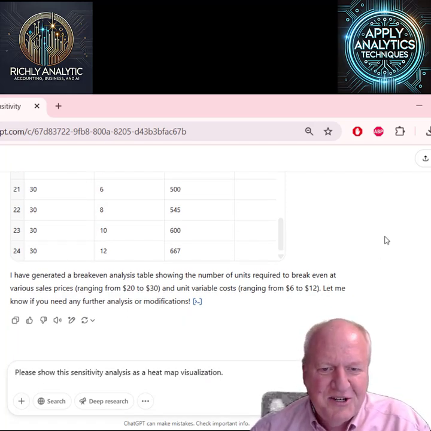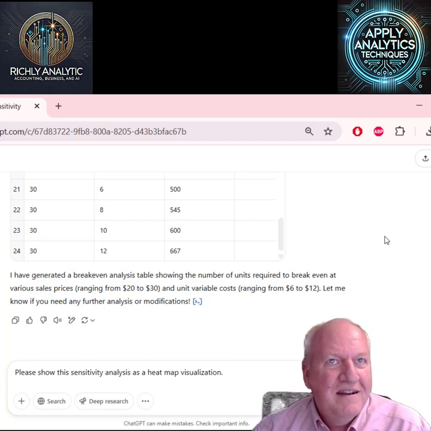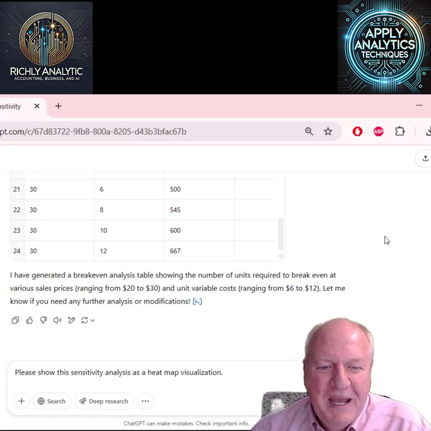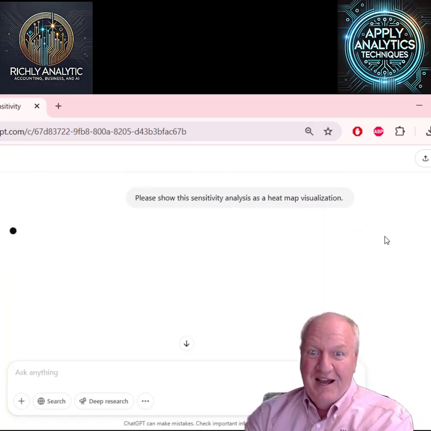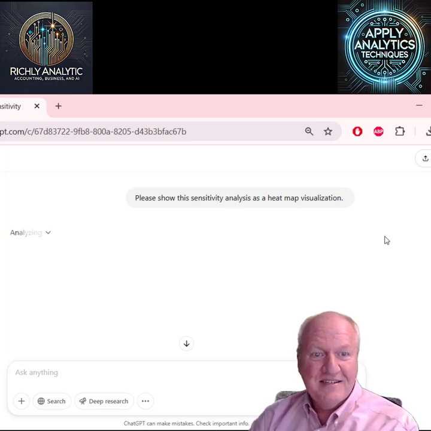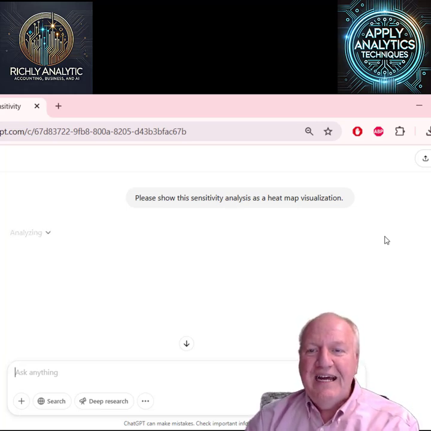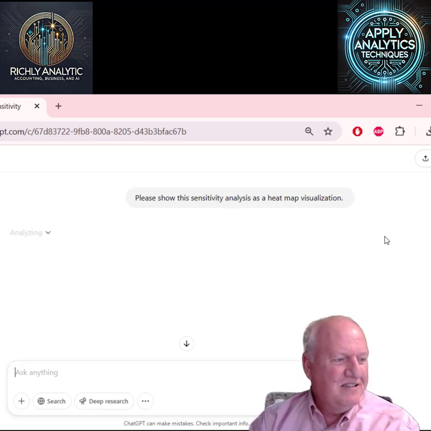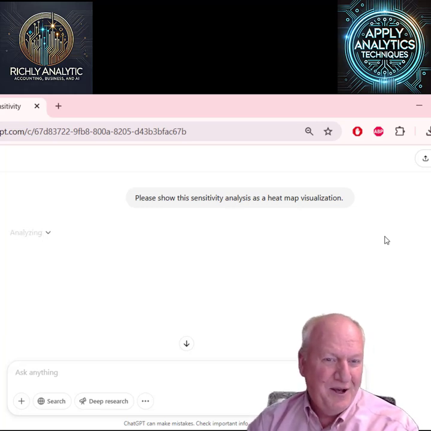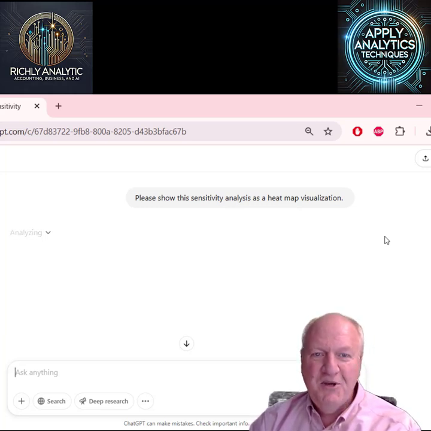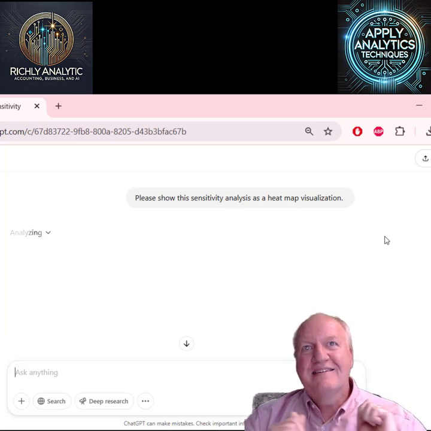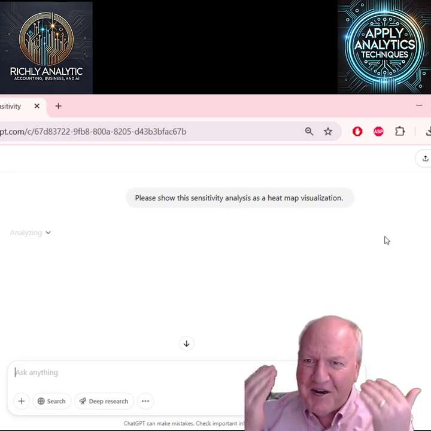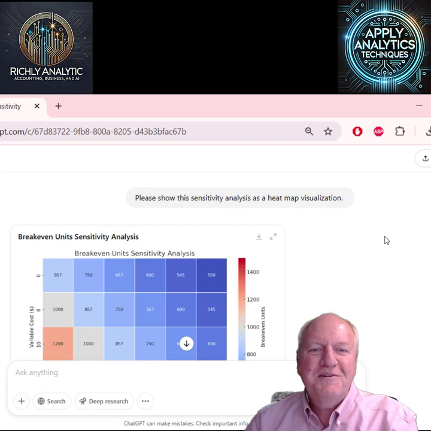But I like to see this in terms of a heat map. Heat map meaning the heat or the hue of the color will change based on different scenarios. So I'm asking it, what we just ran as a sensitivity analysis, instead of providing it as a table, I'd like you to show it to us as a heat map, so that I can see that. We're starting to move into the tell the story mode, because if we want to communicate this, we wouldn't just hand the CEO a huge table. We'd probably say, hey, here's a heat map, because our minds interpret visuals faster and more completely.